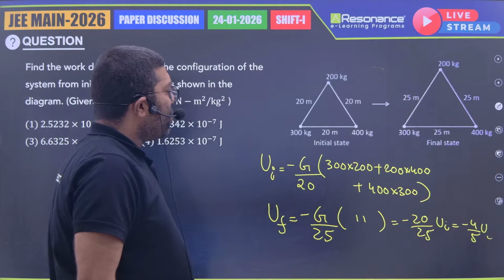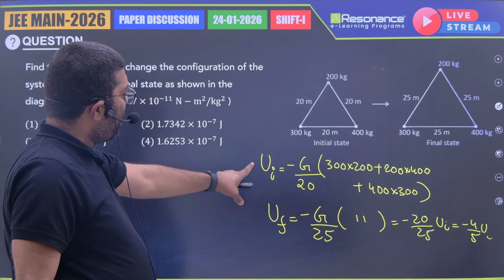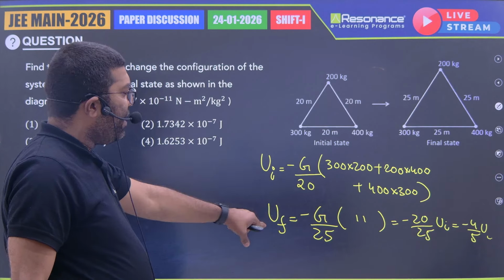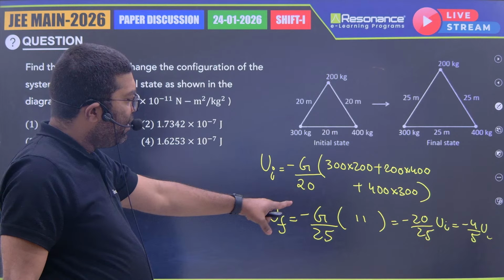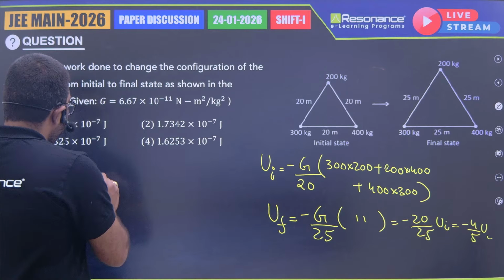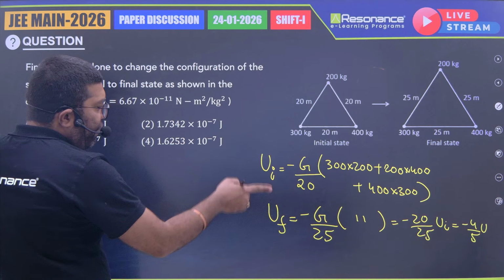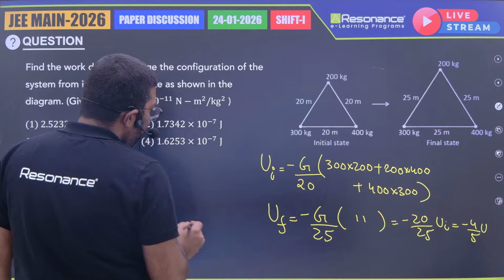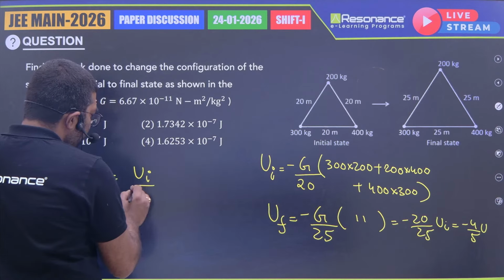Okay, so if you are comparing initial potential energy with the final potential energy, we are getting it as minus 4 by 5 Ui. So the work done will be difference in potential energy, which is nothing but Ui by 5.